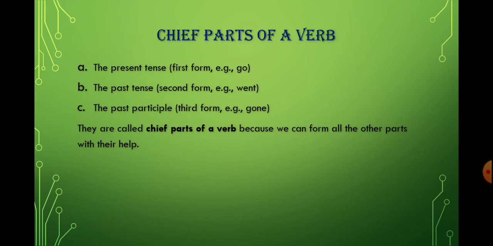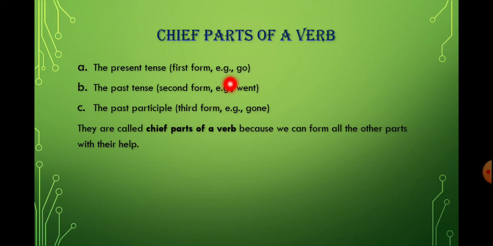Next comes the chief parts of a verb. A verb has three forms: the present tense, past tense and past participle. Present tense is the first form of a verb. Past tense is the second form of a verb, and past participle is the third form of a verb.